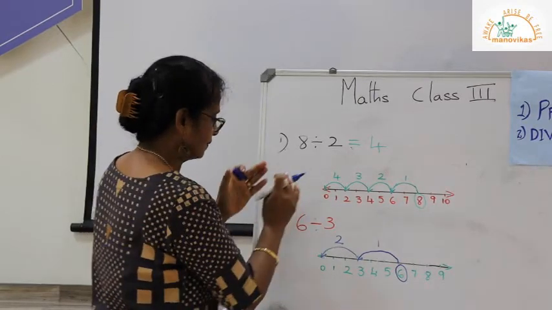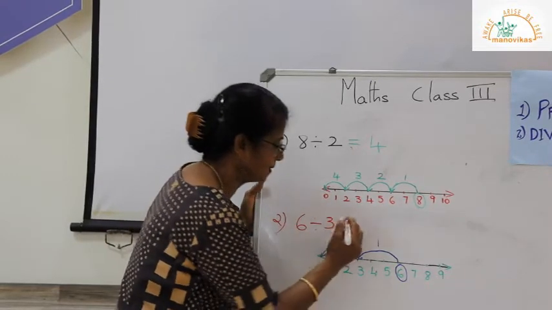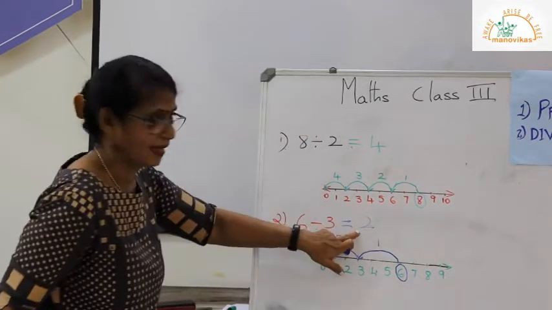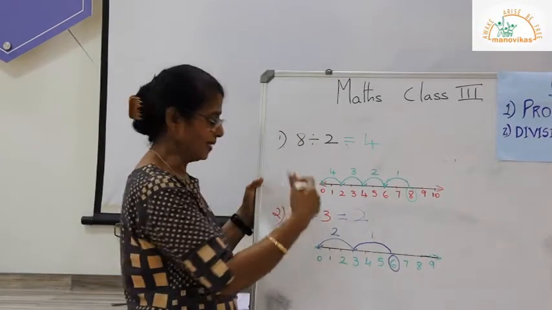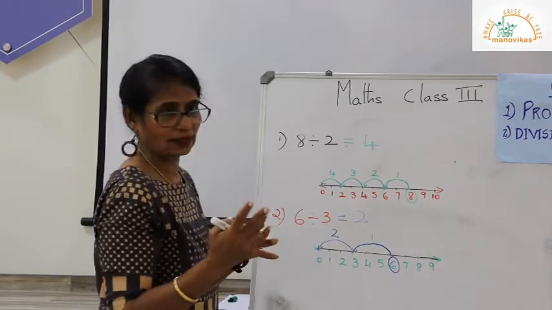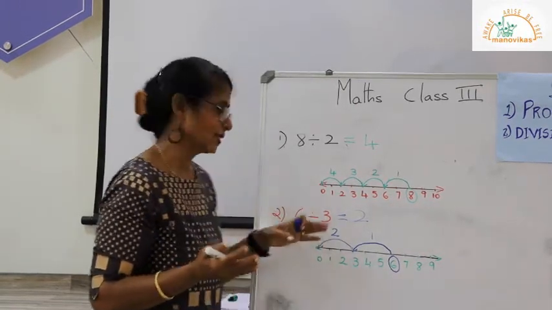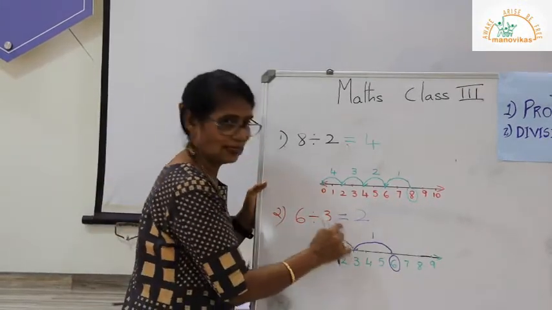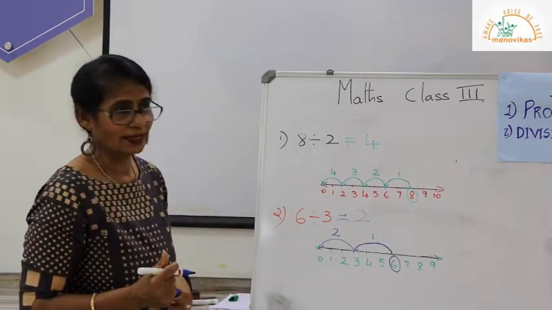What does this tell us? That when we divide 6 by 3, 3 is the divisor, 6 is the dividend, we get the answer as 2. How did we get the answer 2? Because we have taken 3 steps backward and we have reached 0. How many times? 2 times. 3 times 2 or 2 times 3 is equal to 6. Since we are given 3, we have to take 3 steps at a time but backwards. This is how we do it on a number line.